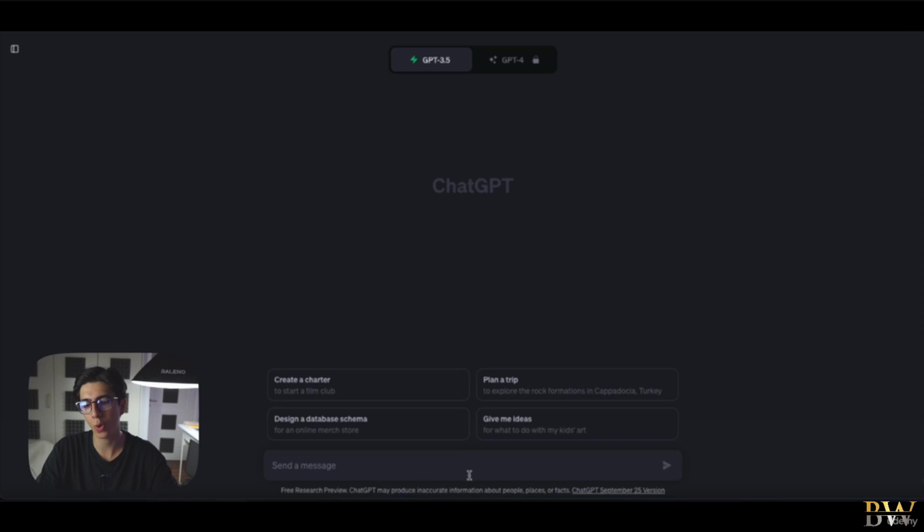Now, this right here is what we're going to be focusing on, and this is the prompt bar. So this right here is where we input our information, our prompts. Okay, this is where we're going to be inputting our information, our prompts, and by pressing this button right here, we are actually going to be engaging in conversation with ChatGPT. So it is extremely basic user interface.